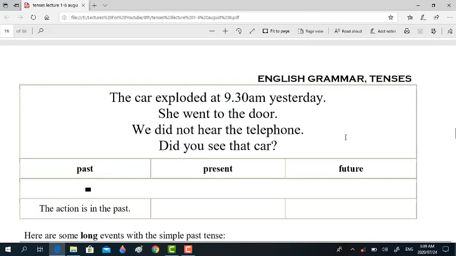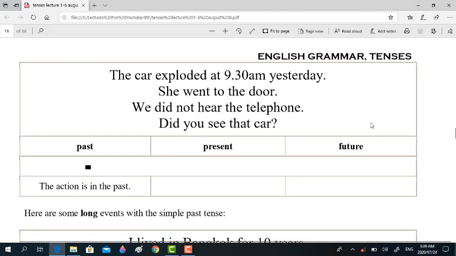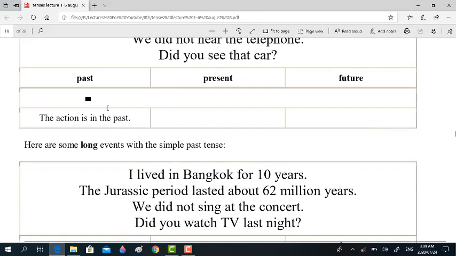The car exploded at 9:30 am yesterday. She went to the door. We did not hear the telephone. Did you see that car? The action is in the past.